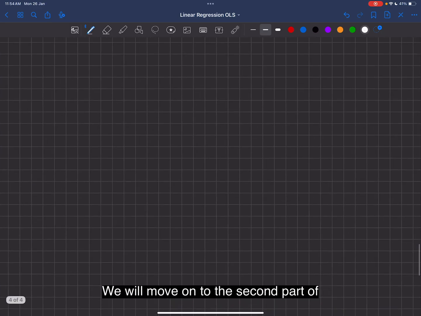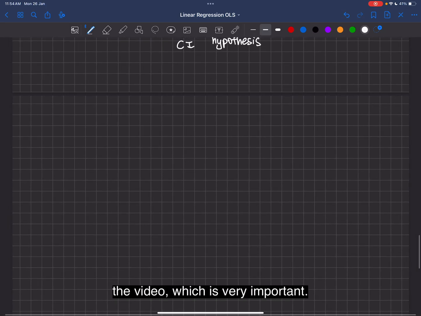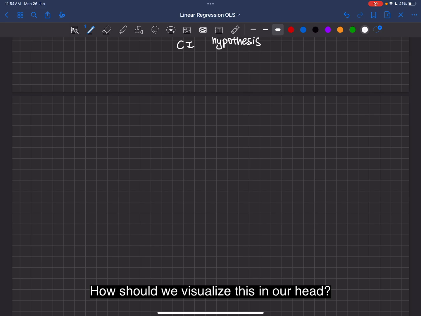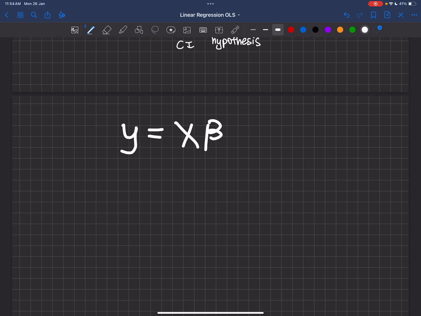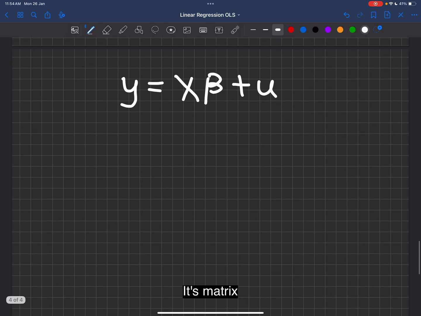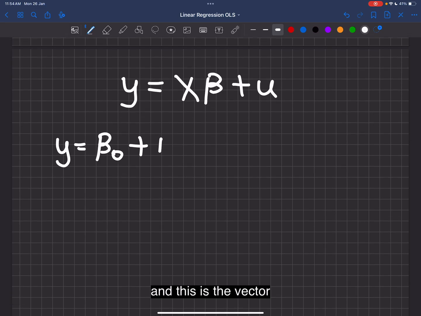We will move on to the second part of the video, which is very important. How should we visualize this in our head? It's a matrix, and this is the vector.